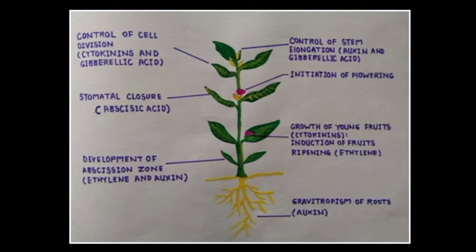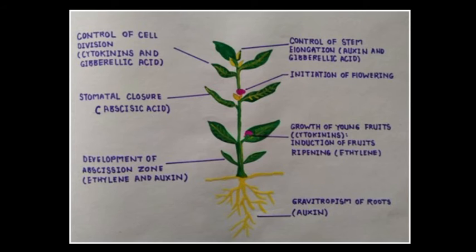If some question is raised asking which hormone is responsible for inhibiting the growth of a plant, you have to write abscisic acid. If asked which three hormones usually promote the growth of a plant, you have to write auxin, gibberellin, and cytokinin. Okay beta.